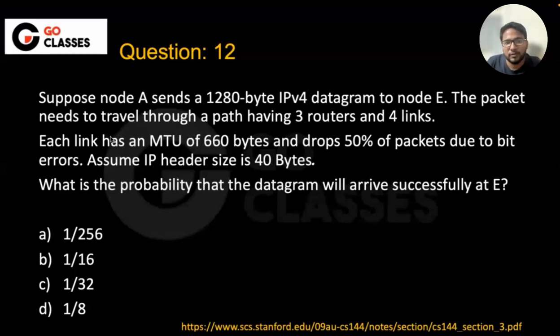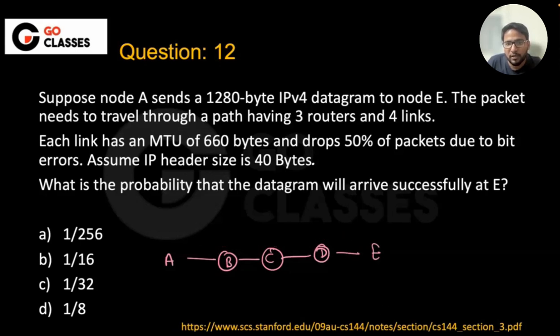What they're saying, this question is taken from Stanford. So what they're saying is that suppose node A sends a 1280 byte IP datagram to E. Okay, so A is sending to E, and this packet needs to travel a path having 3 routers and 4 links. So basically A is sending to E, which is having 3 routers, let's suppose B, C, D, and A is sending to E, right? So 3 routers and 1, 2, 3, 4 links.